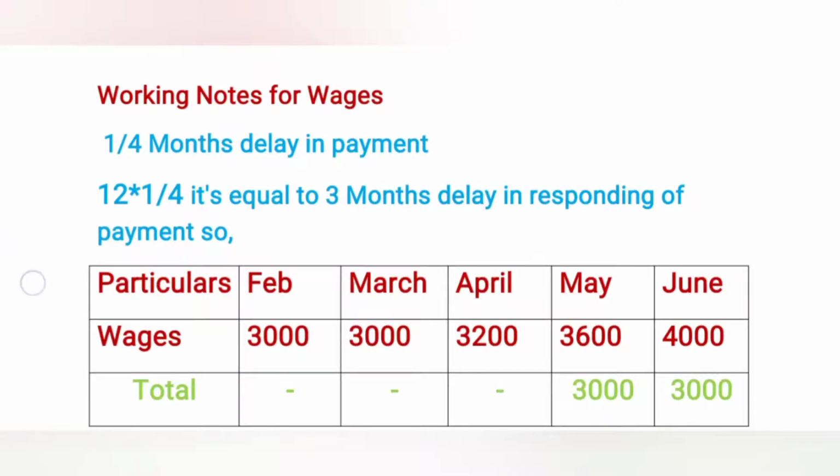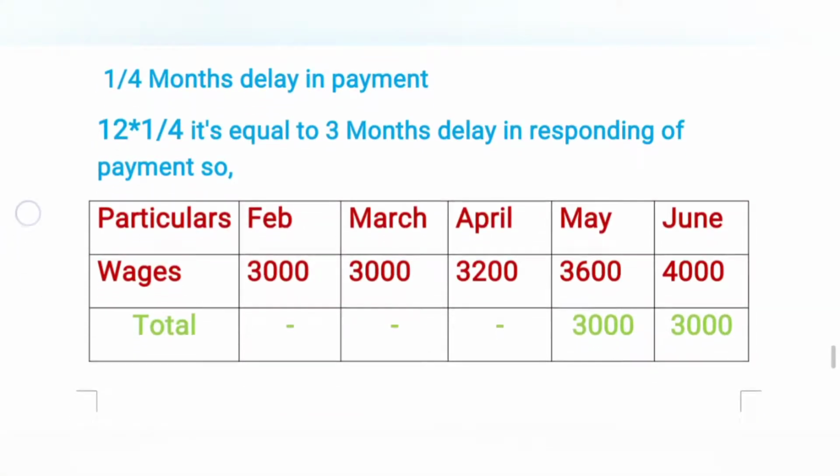Coming to these particulars: February, March, April, May, June. According to the problem, February amount is 3,000, March amount 3,000, April amount is 3,200, May is 3,600, and June is 4,000. Now we are coming to the 3 months delay of amount. So February is nil, March is nil, April is nil. The February amount is paid in May, then March amount is paid in June. That's the reason 3,000 is posted in the budget.